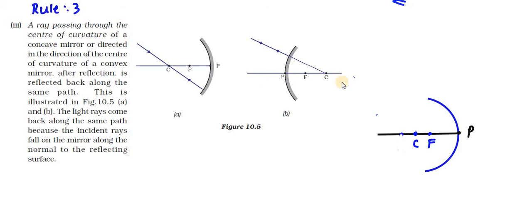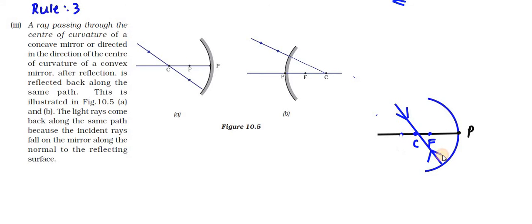in the rules. Now when a ray of light travels to the center of curvature, after reflecting, what happens? It will not change its direction, it will again move in the same direction.